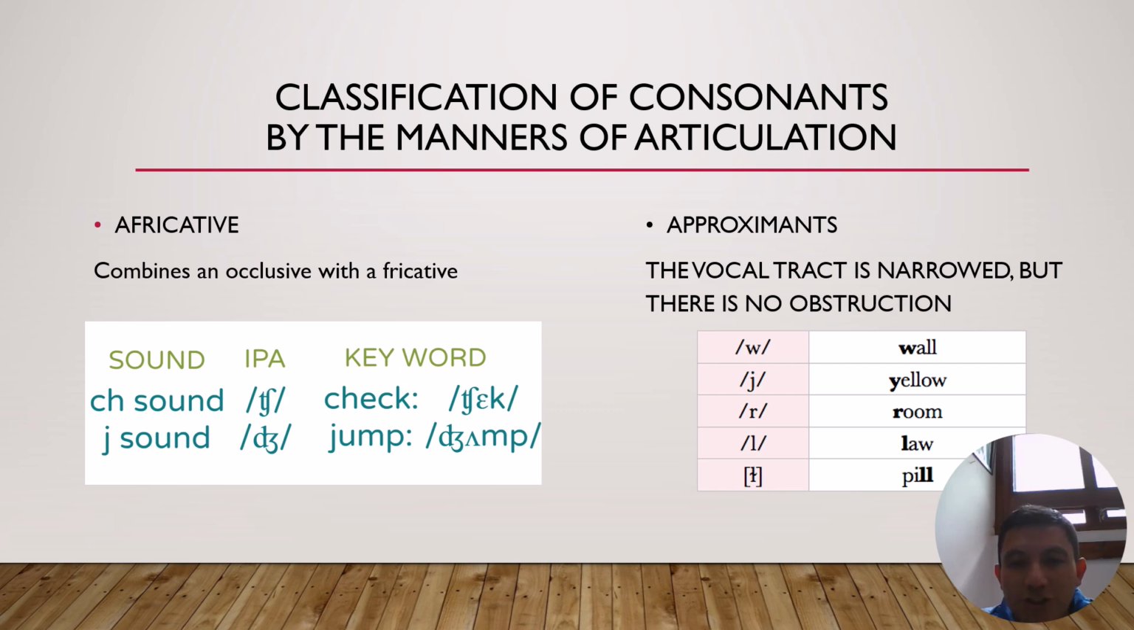Approximants. The vocal tract is narrow, but there is no obstruction. For example, W as in wall, Y as in yellow, R as in room, L as in low, L as in pill.